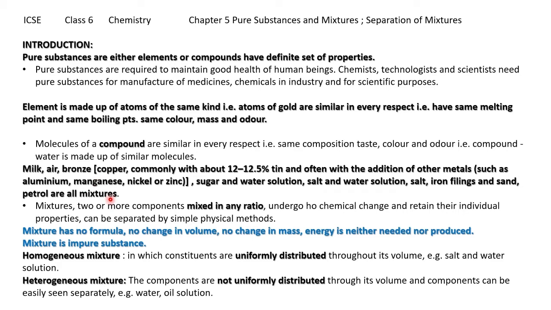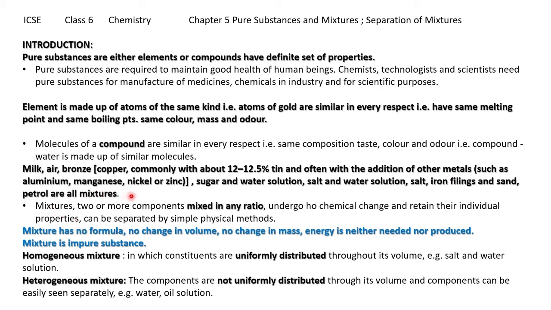If we are asked for mixtures, we can write sugar and water solution, because in sugar solution we can know the taste of sugar. In salt and water solution, we can know the taste of salt. In salt and iron filings, we can easily find the salt and iron visibly.